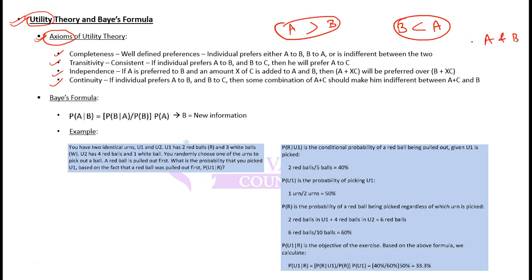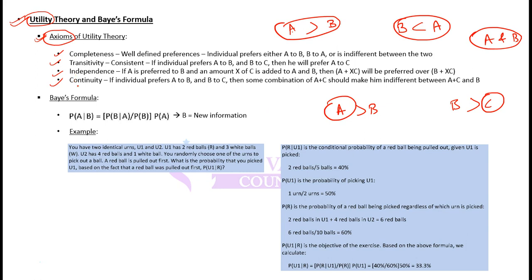So there can't be any fourth option. Either the investor will prefer A or prefer B, or will be indifferent. There can't be any fourth option. Transitivity says that if an individual prefers A to B, and if he prefers B to C, then he should also prefer A to C.